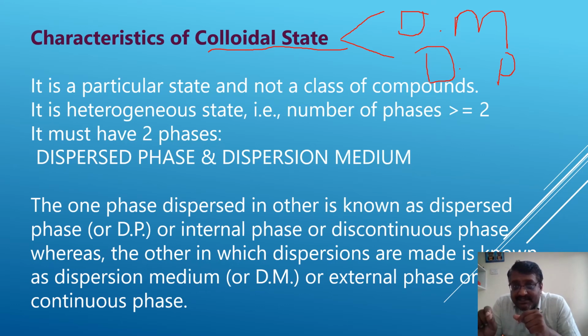That means colloids have two parts: dispersed phase and dispersion medium. The solvent we take is known as the dispersion medium. The substance we put is known as the dispersed phase. Keep it in mind.